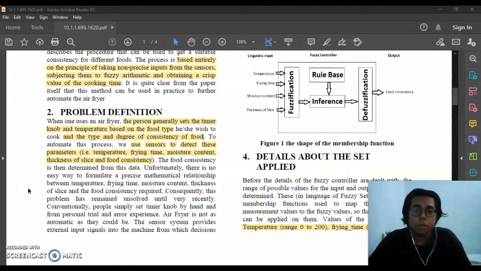As we all know, an air fryer is used to set the timer and the temperature that we want. Generally, the person will set the timer knob and the temperature based on the food type that they want to cook and the degree of consistency of food. But in this paper, they use sensors to detect these parameters, which are temperature, frying time, moisture content, thickness of slice of food, and food consistency.